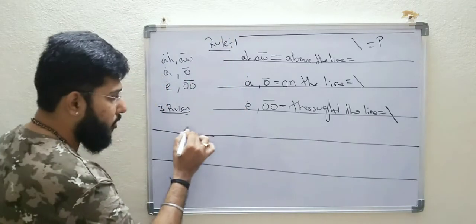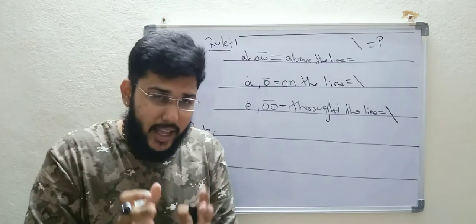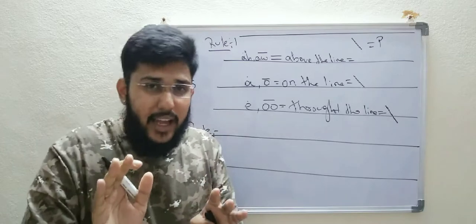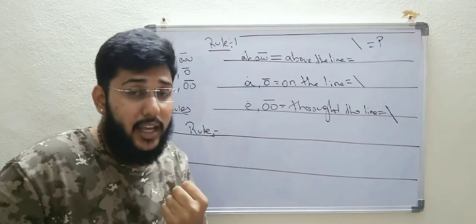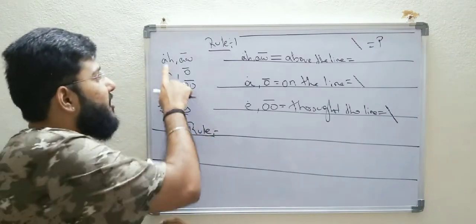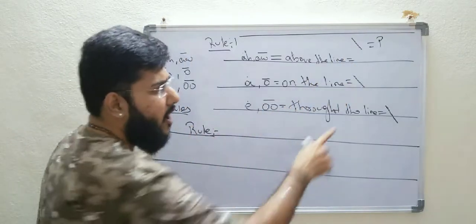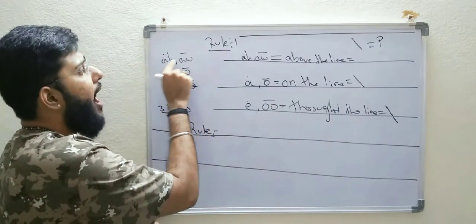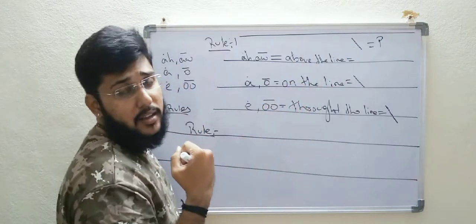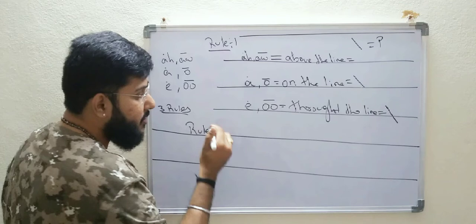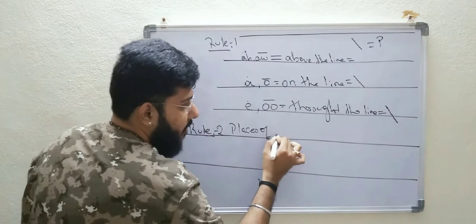Let us move on with rule 2. So what is rule 2? After deciding where to write a stroke, after listening to the sound, we decided whether to write above the line, on the line, or through the line. Now rule number 2 is where we have to keep the dots and dashes. That is very important. So I just wrote above the line, that's perfect, on the line perfect, through the line perfect. But where should we keep the dot or dash? This rule number 2 explains the places of a stroke.